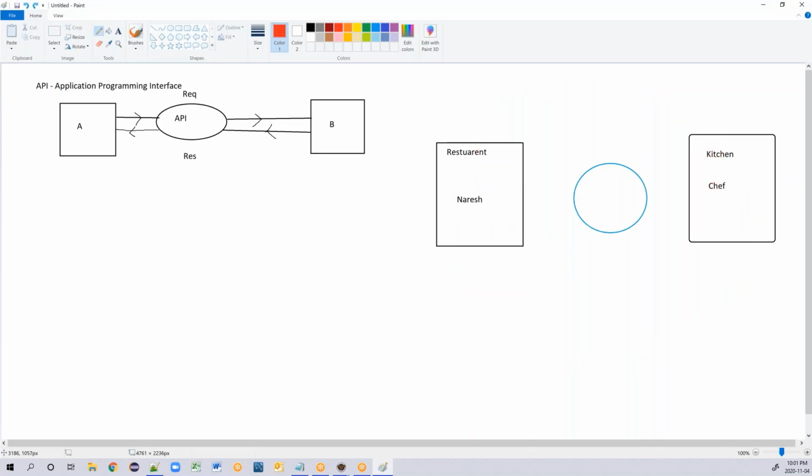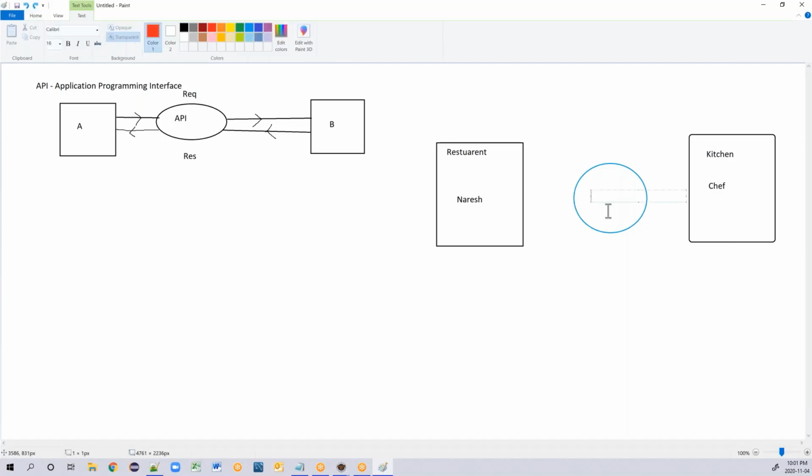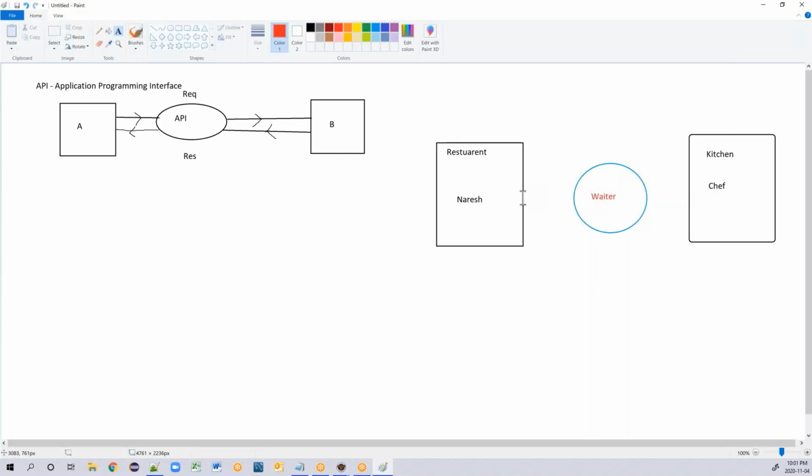Now what is happening here is Naresh is sitting at a table in a restaurant. He will call a mediator in between, who is nothing but the waiter. The waiter will come to my table, or I will speak to the waiter directly if he is nearby.